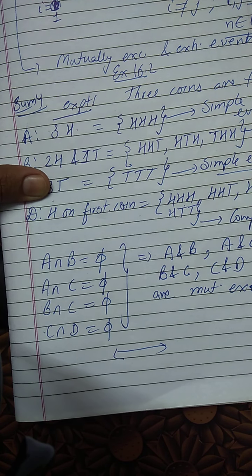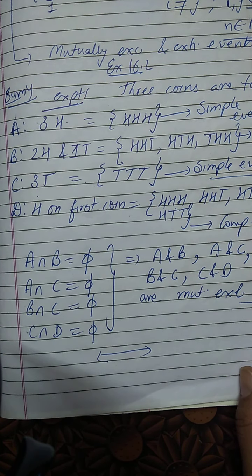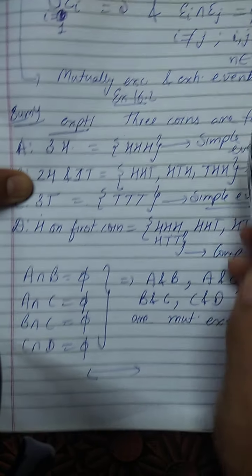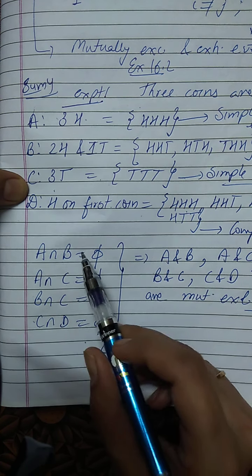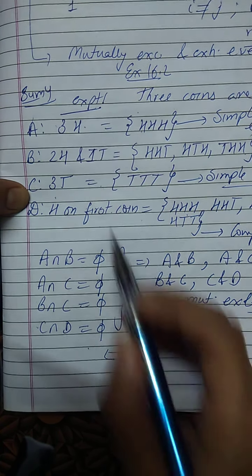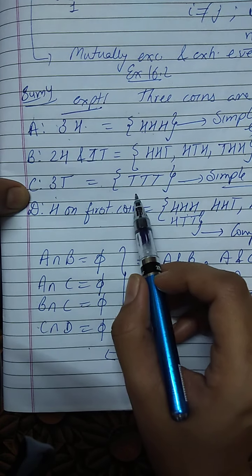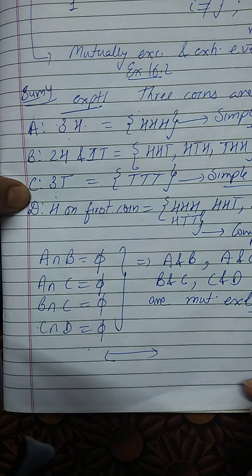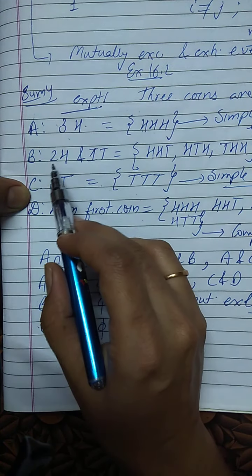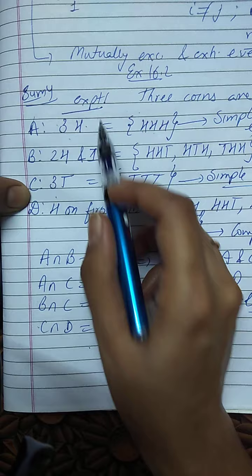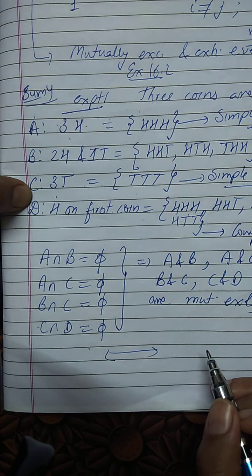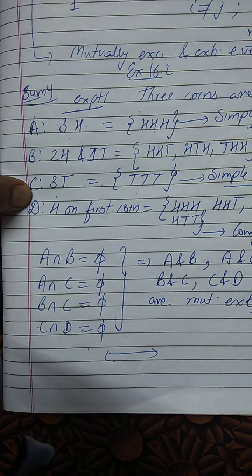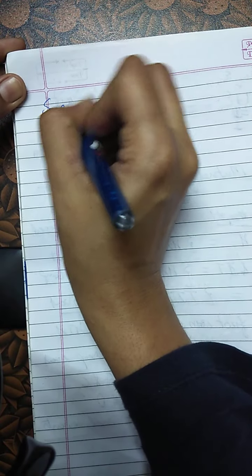Now mutually exclusive means the events for which intersection is coming phi. Same experiment, 3 coins are tossed. Here we have many examples. 4 examples we have already here, for which the events are mutually exclusive. So getting 3 heads and getting 3 tails, these two events can be defined as mutually exclusive. Getting 3 heads and then the next event getting 2 heads and 1 tail, these two events are also mutually exclusive. B and C are also mutually exclusive. So anyways, let us do it properly. So let us discuss here sum number 5.